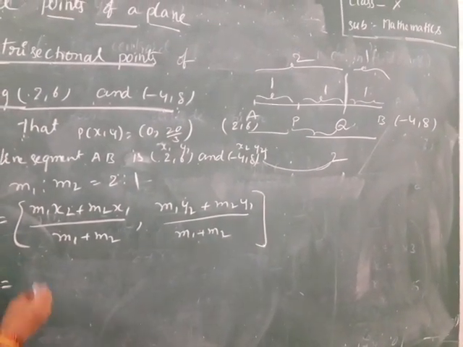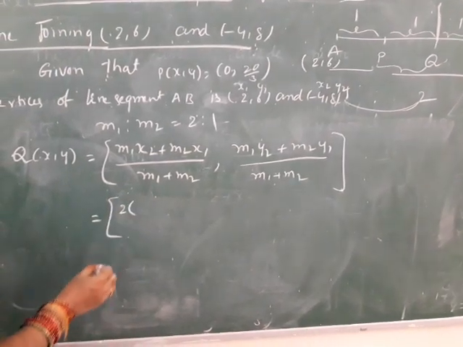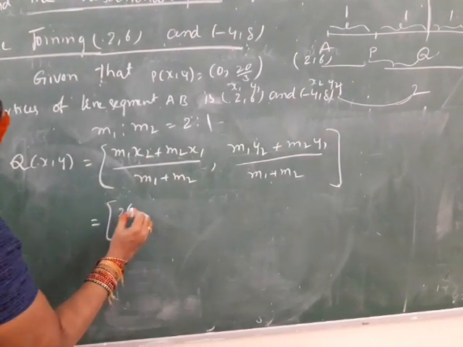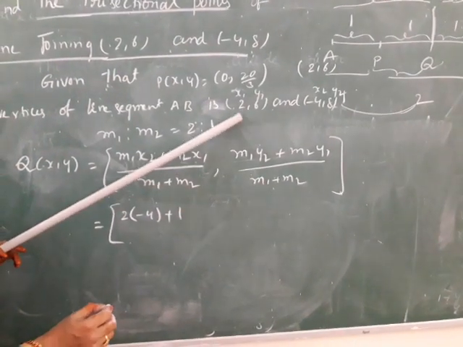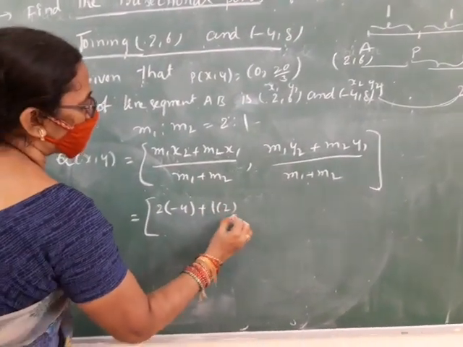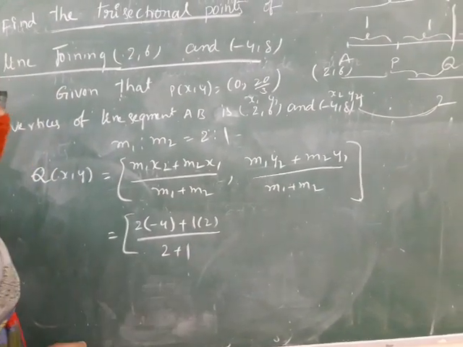M1 value is 2. X2 value is minus 4. M2 value is 1. X1 value is 2. By M1 2, M2 1.